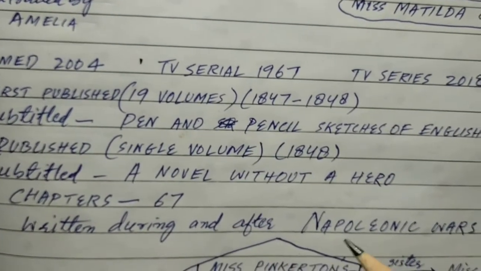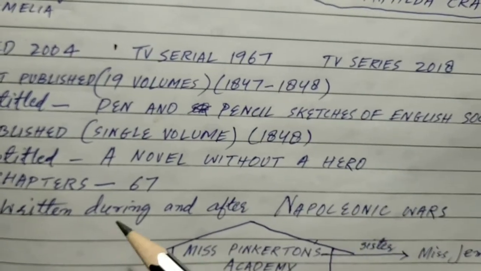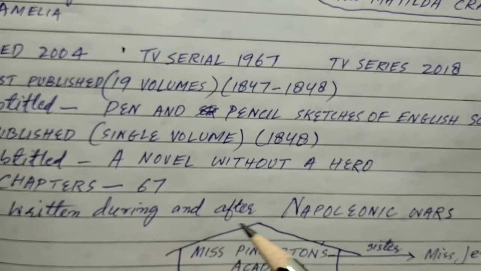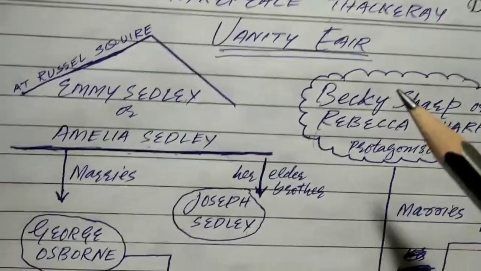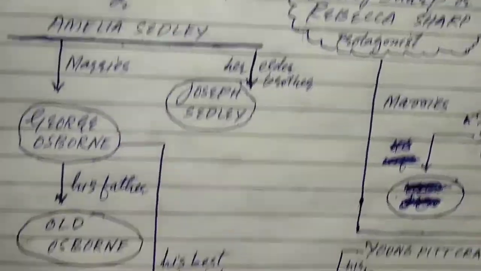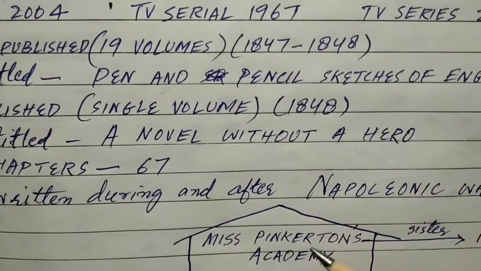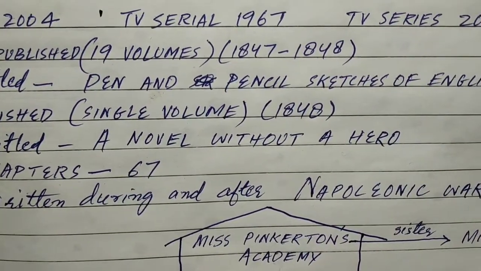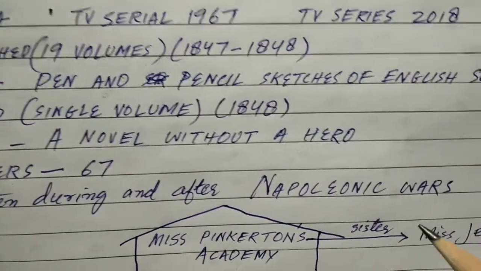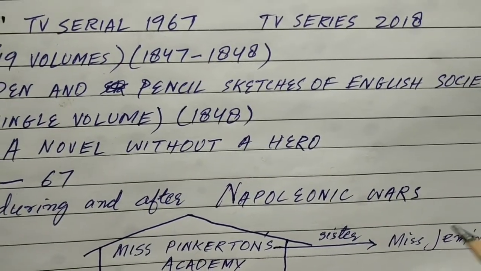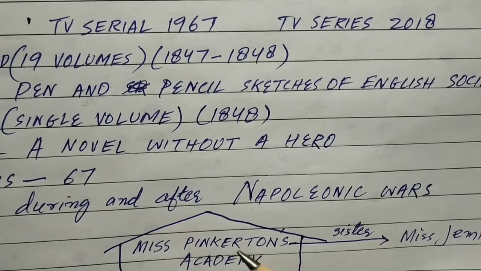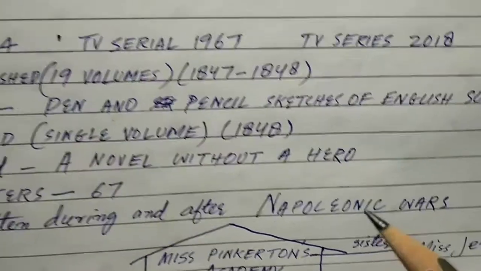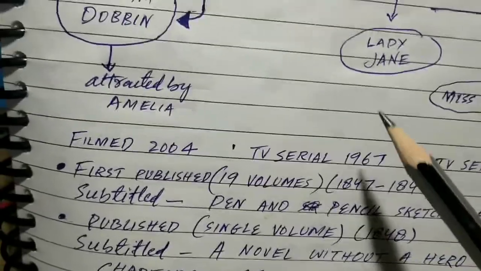You must remember that this novel was written during and after the Napoleonic Wars. You must also remember that Becky Sharp and Amelia used to study in Miss Pinkerton's academy. Miss Jemima was the sister of Miss Pinkerton. You must also remember this.